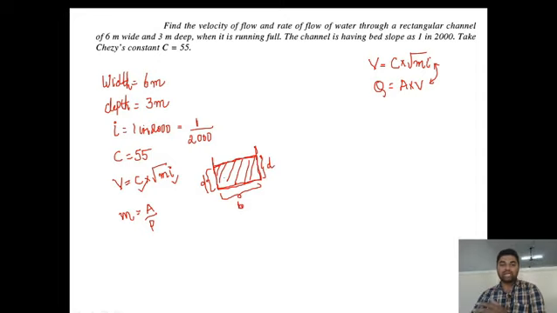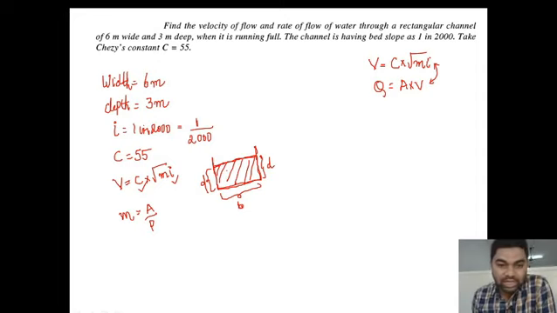So, in general, what do we mean by perimeter of a rectangular channel? It will be nothing but the addition of two widths and two depths. But here, as the value is of wetted perimeter, we will not be considering the surface width.